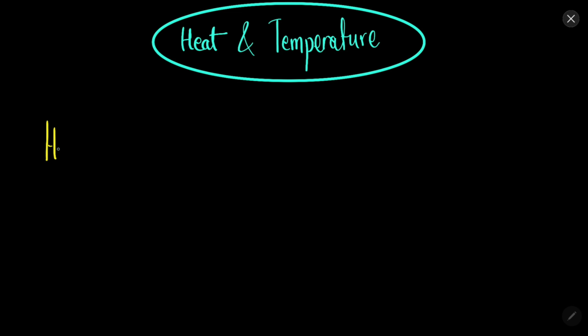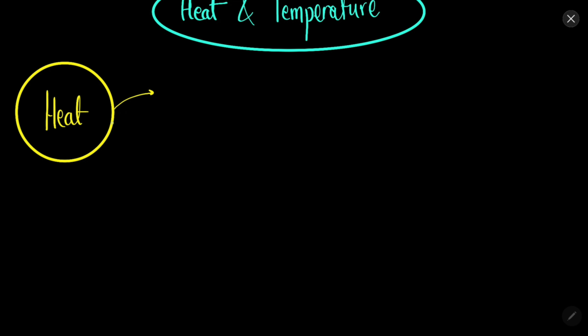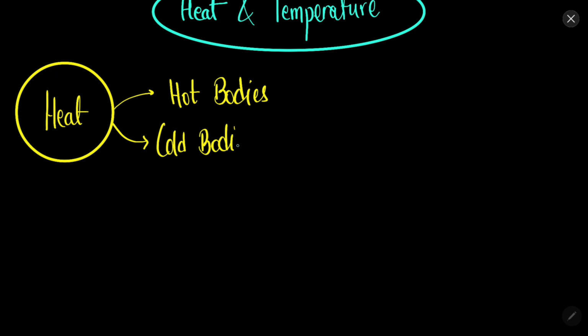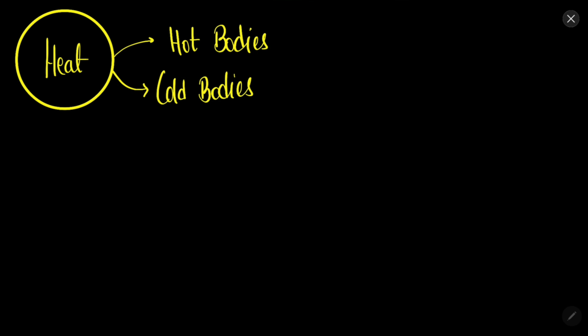So what is heat? To understand heat, we need to understand two terms: hot bodies and cold bodies. Sometimes when we rub our hands, they become warm. The ice in the fridge is usually cold. When vehicles collide during an accident, they usually become very hot. Sometimes when an aeroplane crashes, it becomes so hot that it catches fire.